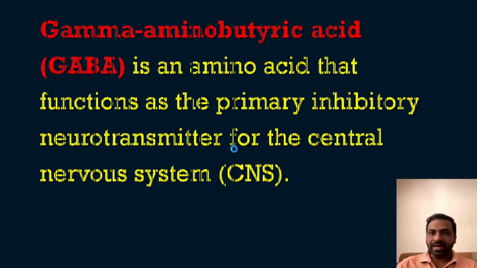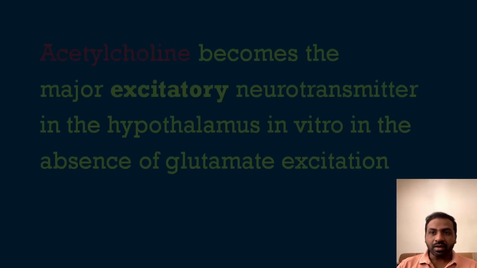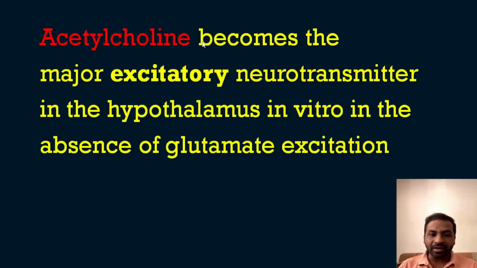Okay. So the next option was acetylcholine. This is another important neurotransmitter, and it is also a major excitatory neurotransmitter in the hypothalamus in vitro in the absence of glutamate excitation. Whenever there is an absence of glutamate excitation, the next one to act is acetylcholine. So the main thing is glutamate, and only then comes acetylcholine. So acetylcholine is also an excitatory neurotransmitter.